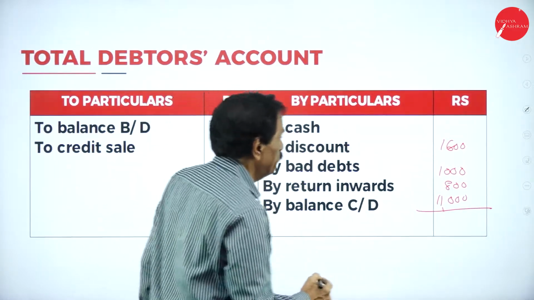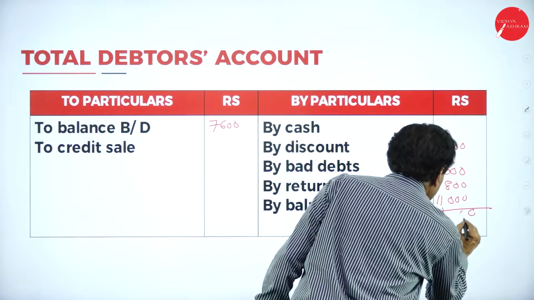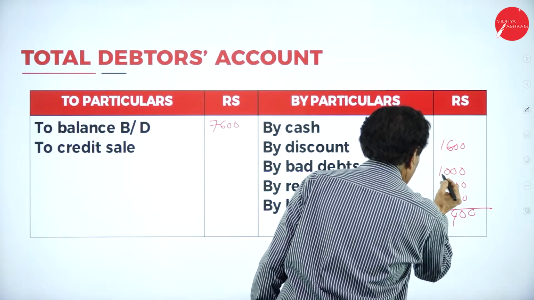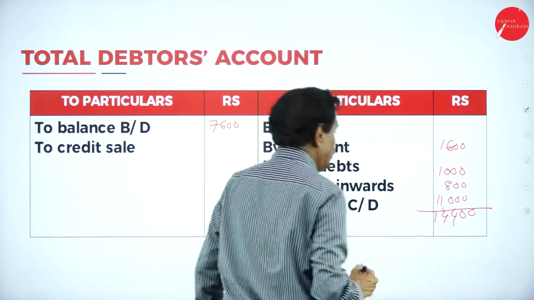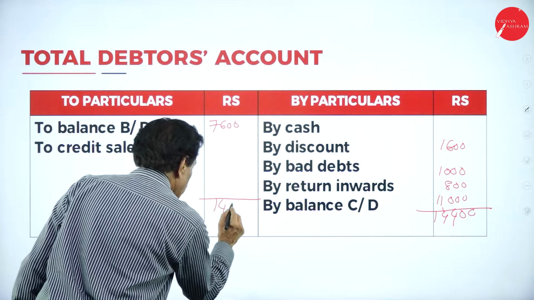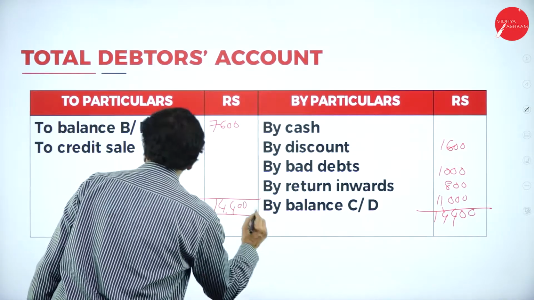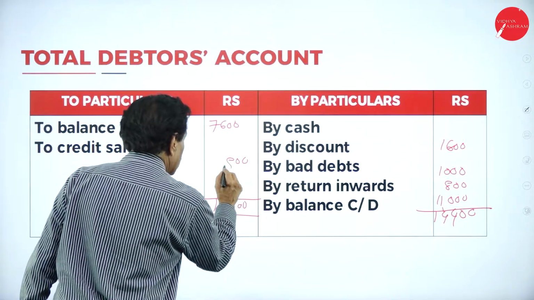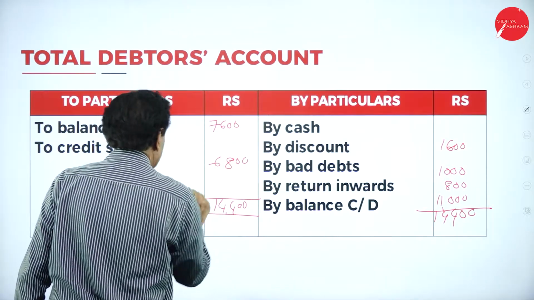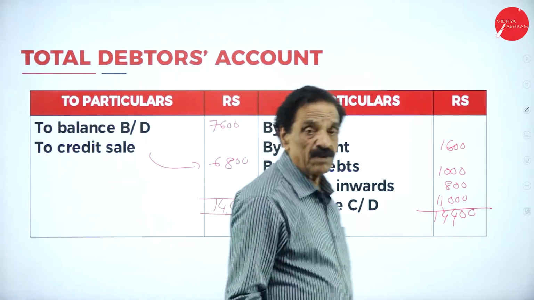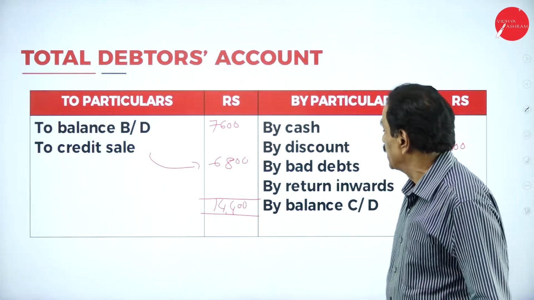Add the figure. 14,400. 6,800 is the credit sale. Here we have got a credit sale of 6,800.